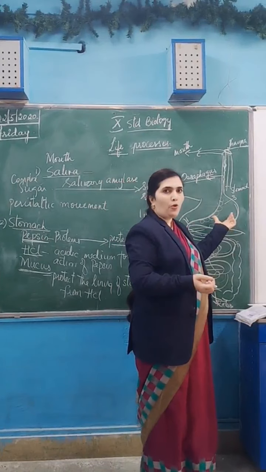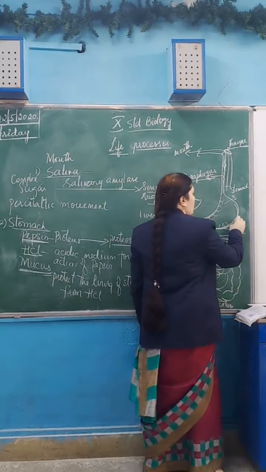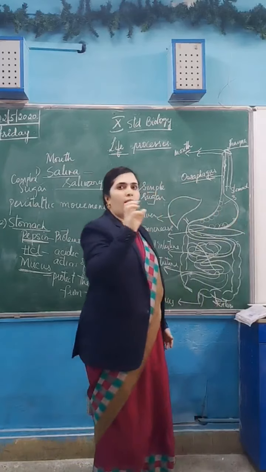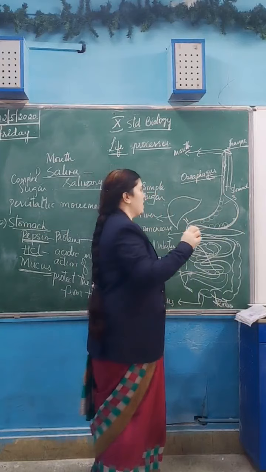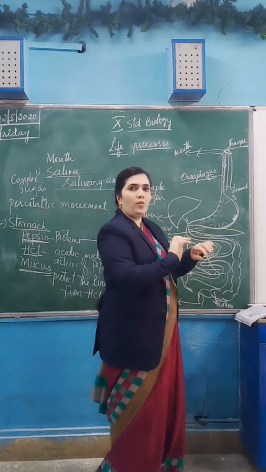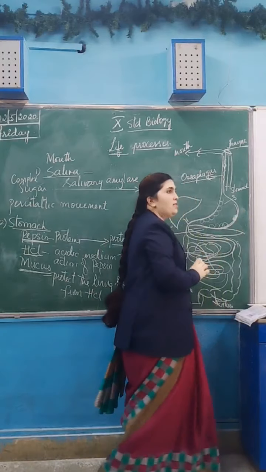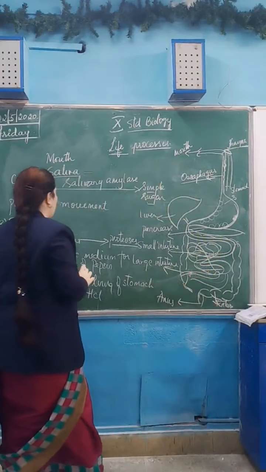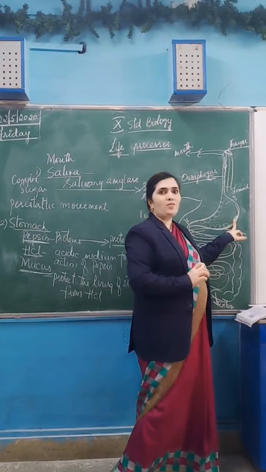If that acidity is there for a prolonged time, what will happen? The lining of the stomach will get ruptured, and sores will be formed. Just as injuries occur on the skin, like that injuries will be caused on the lining of the stomach because of this severe action of HCl. So that will convert into ulcers. That is very dangerous.